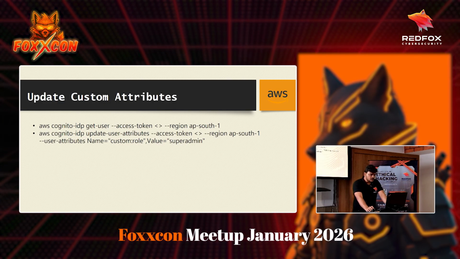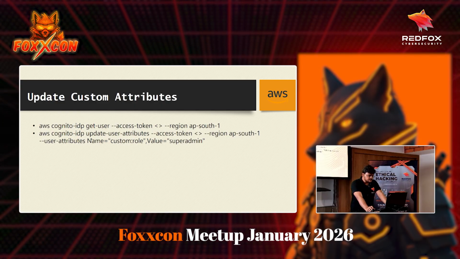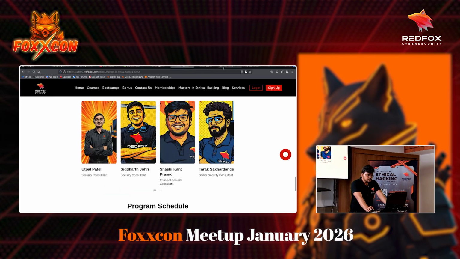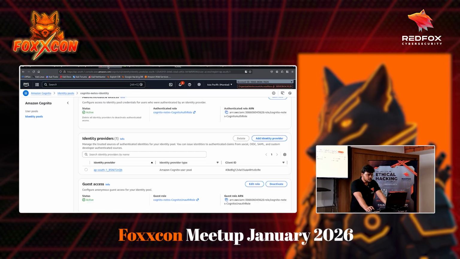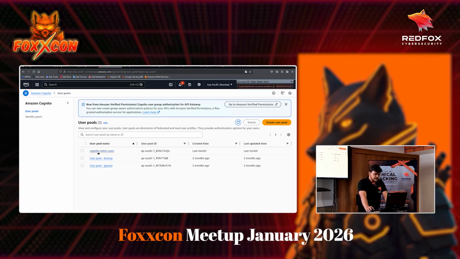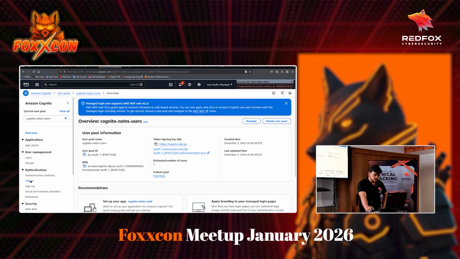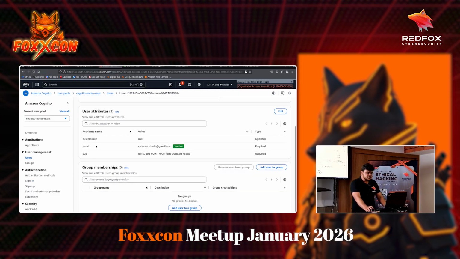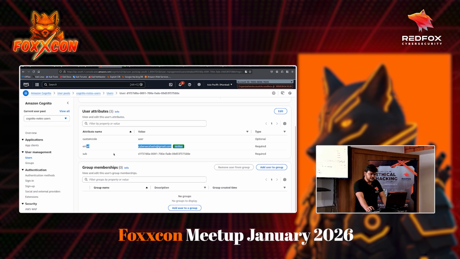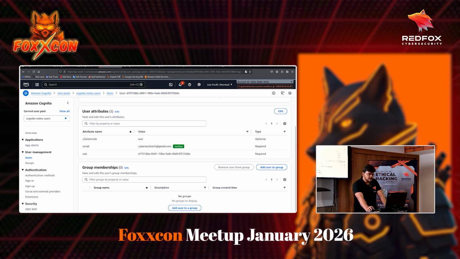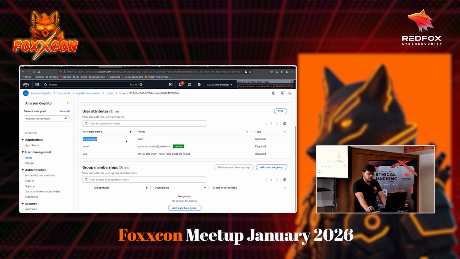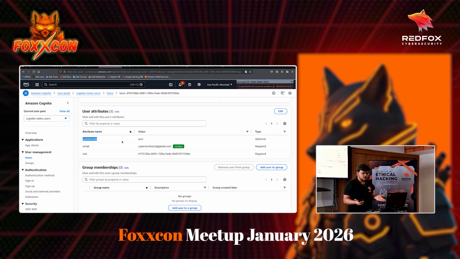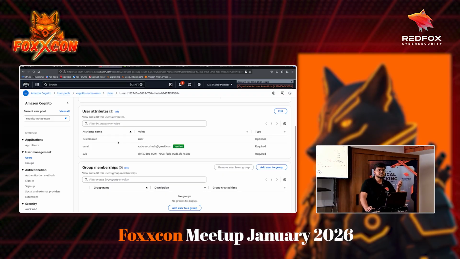The idea here is actually very simple. So let me just show you the Cognito. If I go to users, and let's open a user. Actually, you can set custom attributes on a user. So I have email, this is the ID of this particular user, and you can create custom attributes. It can be role, phone number, address, anything you want, because a web application might need it.